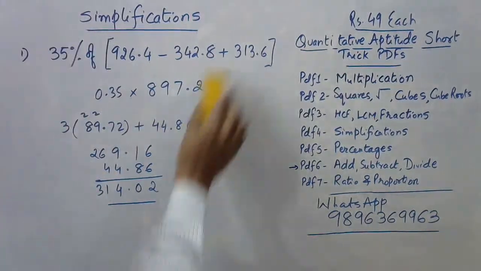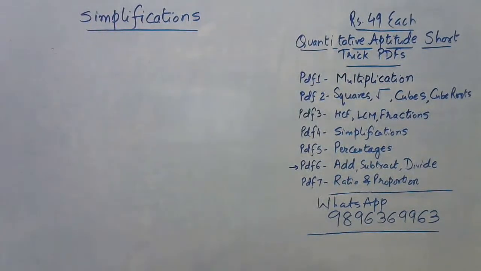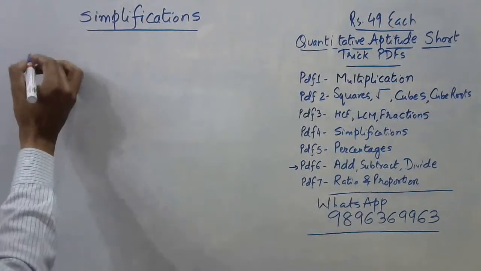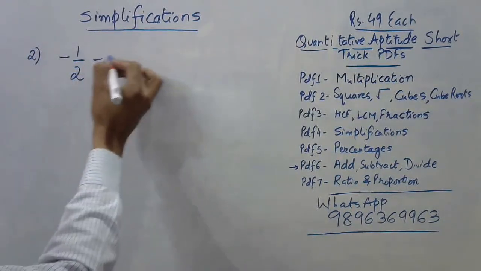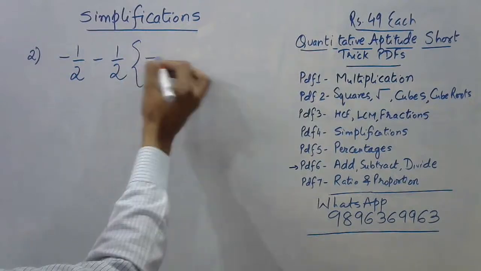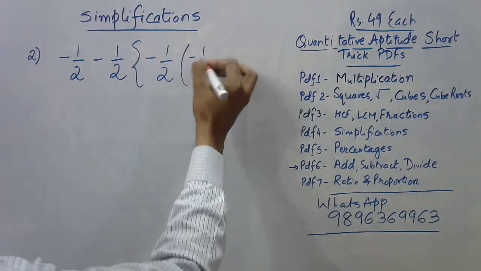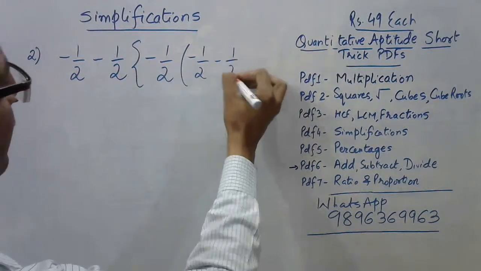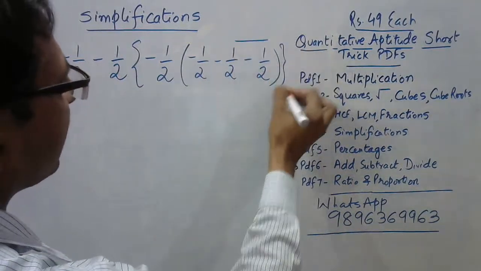This is question number 2 for today. Let's hurry up the questions. Let's not spend more time in discussions. So you need to tell me what is minus half, minus half, minus half, minus half, minus half, minus half, bracket, bracket, and close.